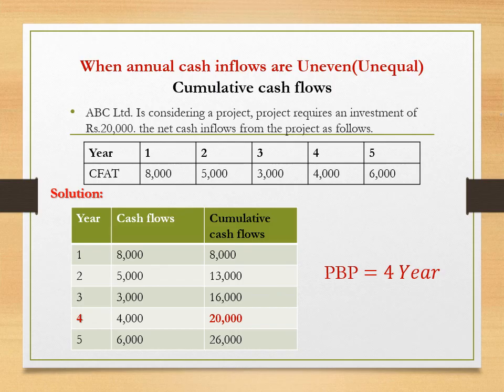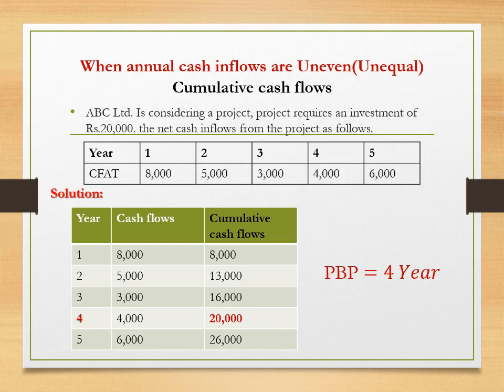When the annual cash flows after tax are unequal over the project life period, the payback period is calculated through the process of cumulative cash flows. The cumulative process goes up to the period where cumulative cash flows equal the actual cash outflows. Here outflows means initial investment.